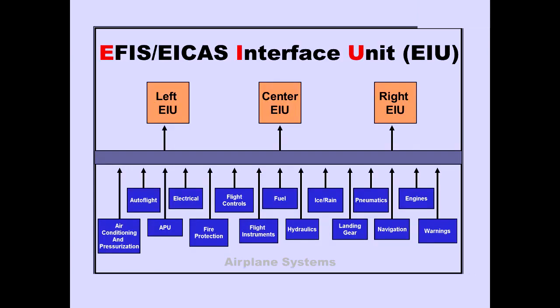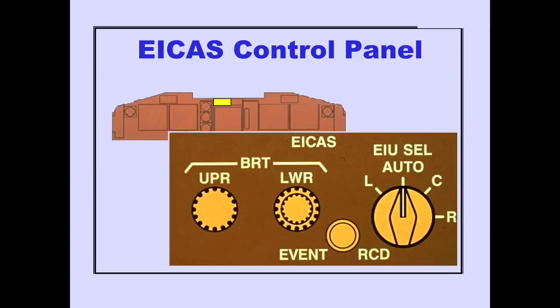Sensors throughout the airplane provide engine and systems information to three EFIS ICAS interface units, or EIUs. The selected EIU supplies processed information to the ICAS system. The ICAS control panel located on the center panel is used to control ICAS display brightness and EIU selection.